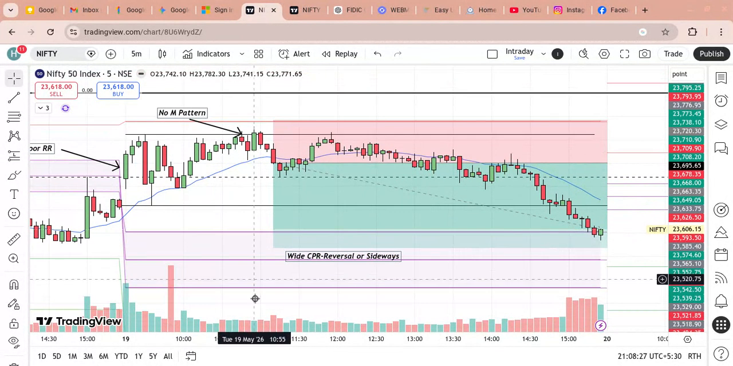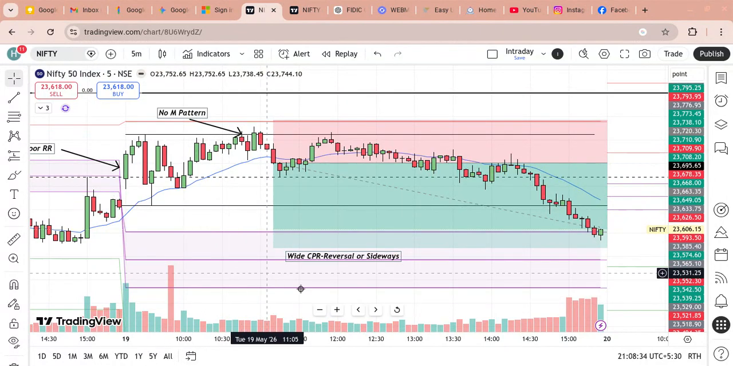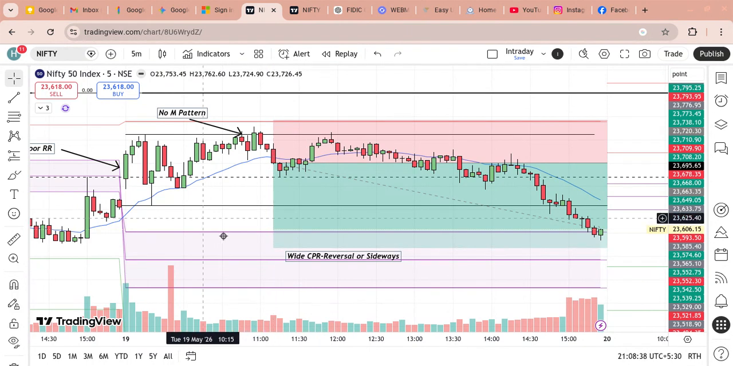Let us start today's analysis. Today is 19th May 2026. So today's CPR was very wide. Wide CPR usually means reversal or sideways take. So let us see what happened.